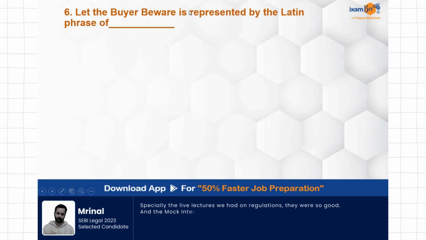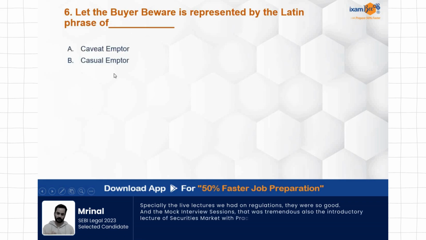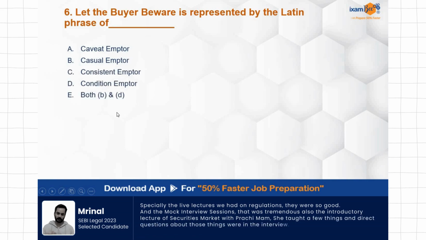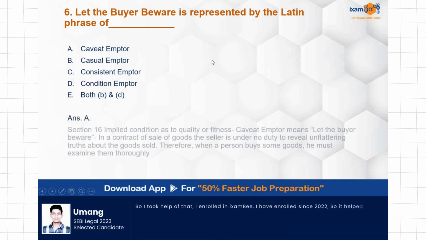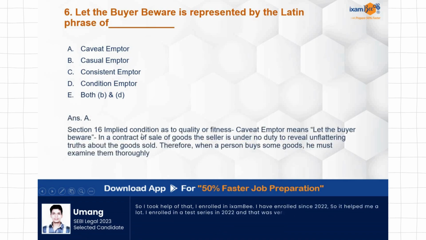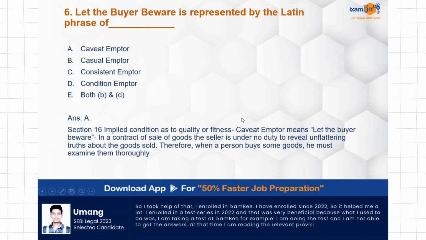Let the buyer beware is represented by the Latin phrase of caveat emptor, casual emptor, consistent emptor, condition emptor, both B and D. This is very simple. Within seconds you can answer. This is a very common term. Caveat emptor is the correct answer. Section 16, implied conditions as to quality of fitness. Caveat emptor means let the buyer be aware.